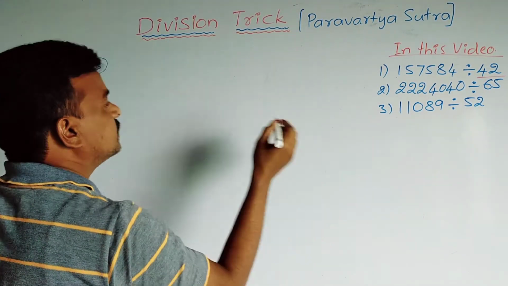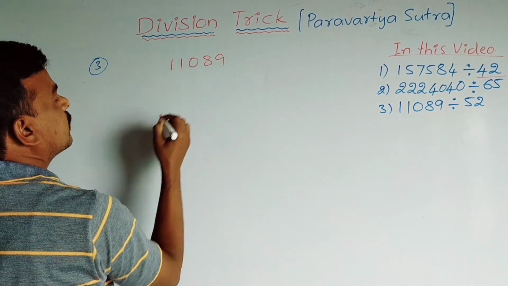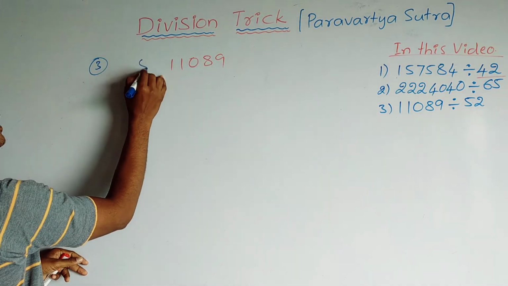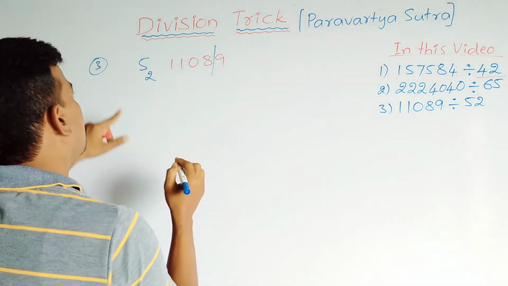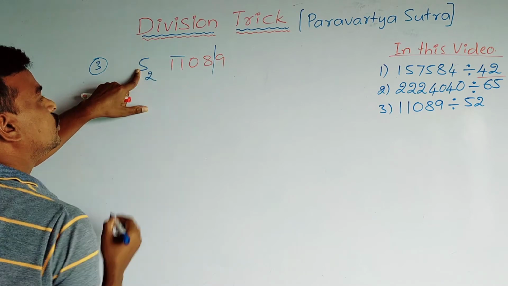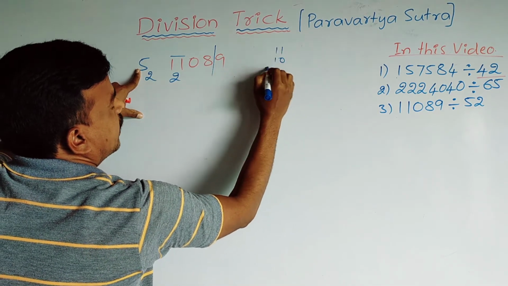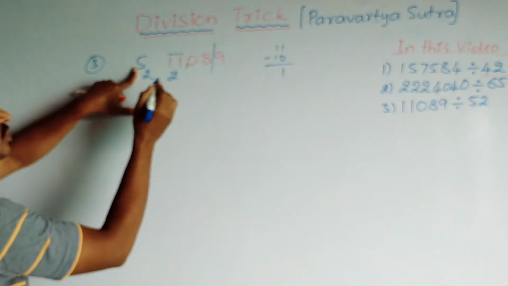The number is 11089 divided by 52. So write 52 like this and you separate the ones place digit. Now you take these two digits, 5 2 is 10. You subtract it and 1 you write here before 0.